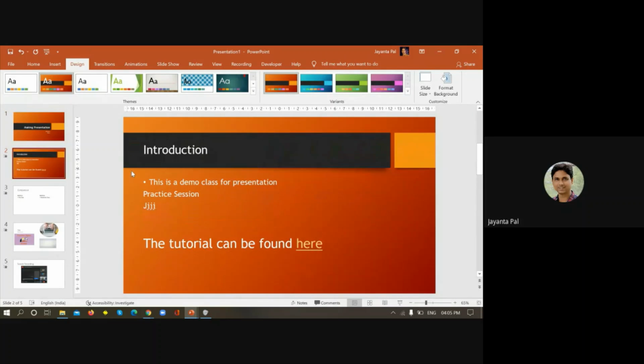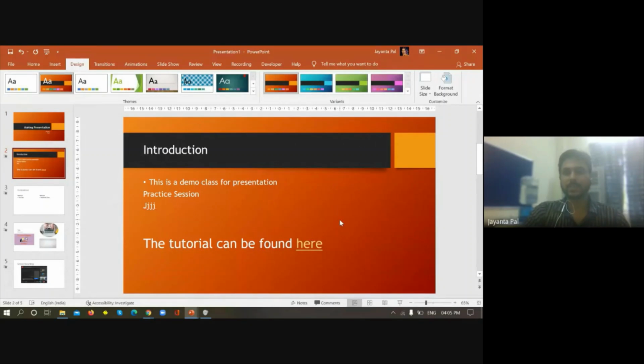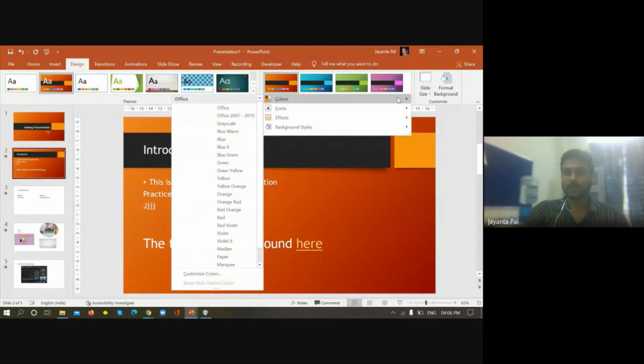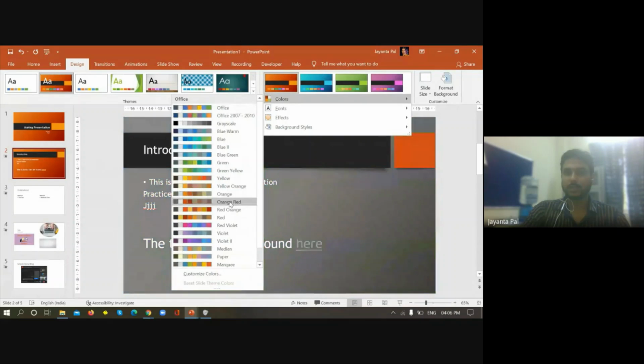Now again, let's say you selected the design, you chose the design, but the color combination is not as per your choice. You can change the color combination also. There are different color combinations. Even if you do not like these four available combinations, you can choose a different color combination from here. There are various color combinations.